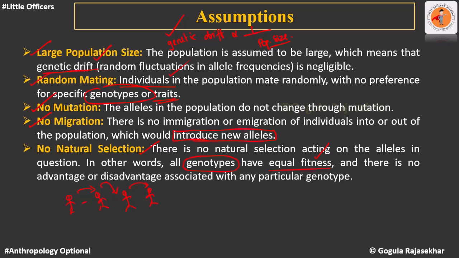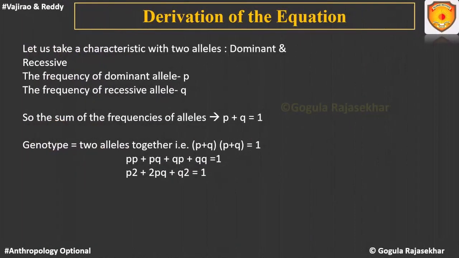Now, let us try to derive it and learn it from the mathematical perspective. For this, let us take a small example. That is, let us take one character or one trait with two alleles. Let's take a very well-known example, that is the height. We have already seen in Mendelian experiments, one of the traits that has been taken is the height of the plant.